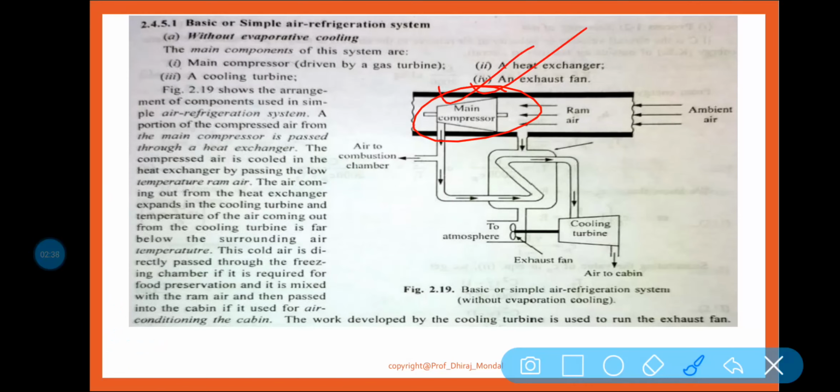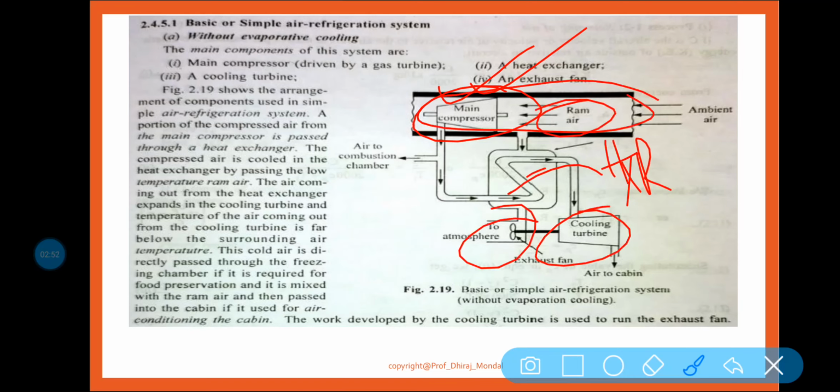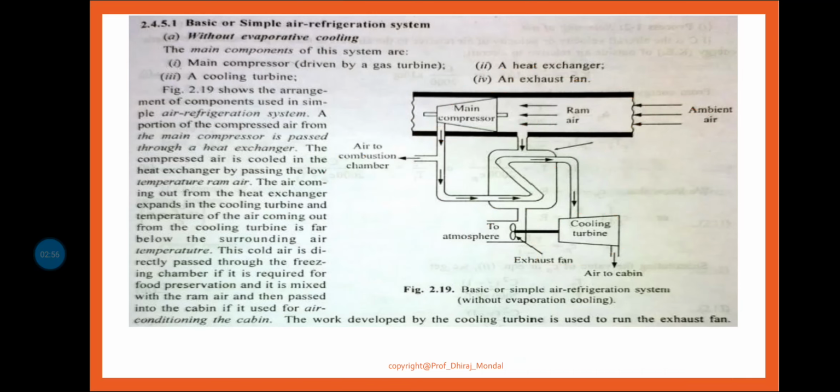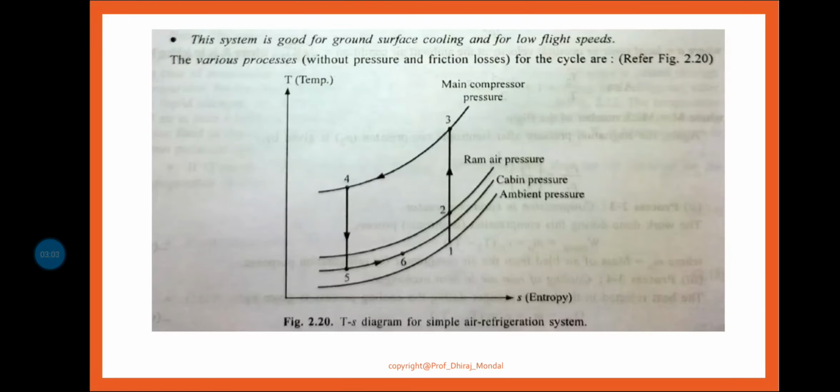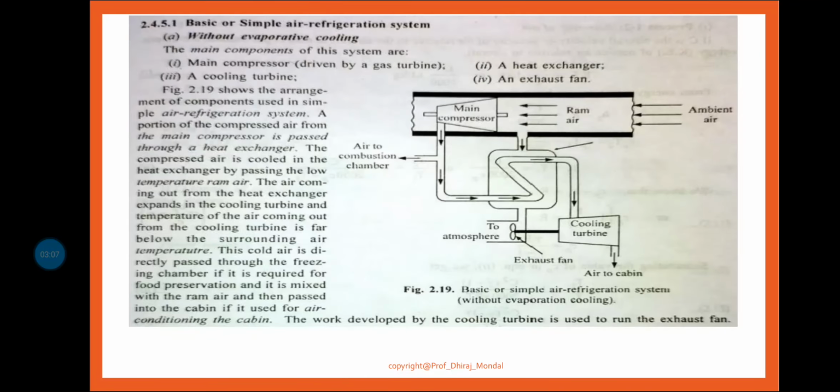This compressor is driven by a gas turbine. This one is your heat exchanger. This one is your cooling turbine, exhaust fan, duct, ram air, ambient air. And this is the combustion chamber. I have already discussed this, but I am discussing it briefly again: what happens in the basic or simple air refrigeration system.